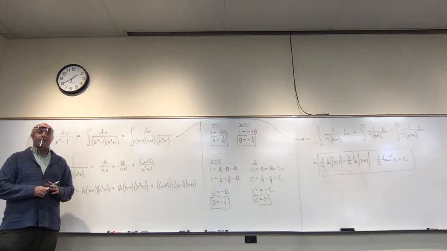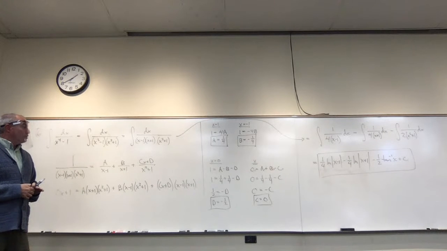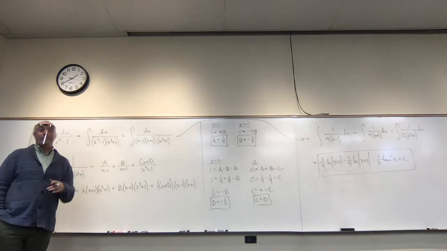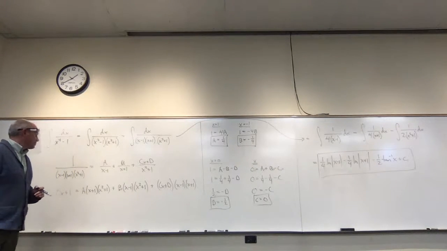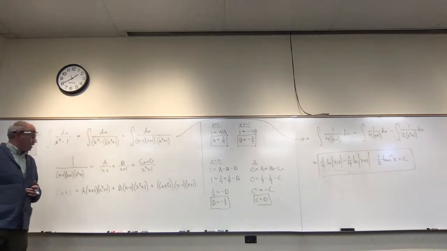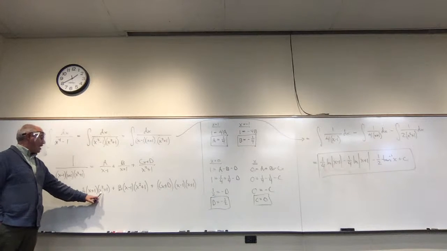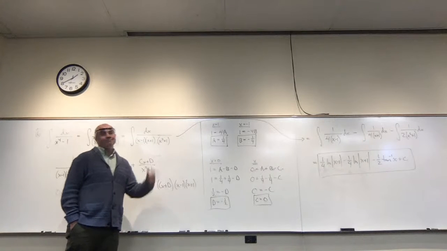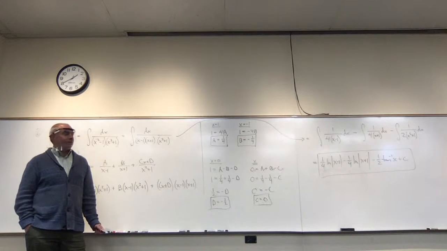You could use x to the third to find that. Say that one more time. Use the x to the third. Oh, yeah, that would have been fine. It probably is much better. I don't know why I used x. It just felt like the right thing to do at the time. But you're probably right, because then you get A plus B plus C. Yeah, that would have been a better choice.